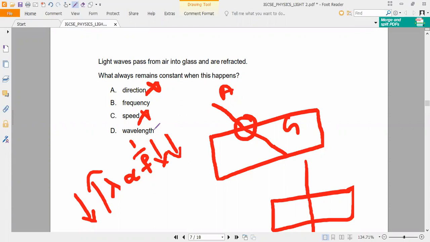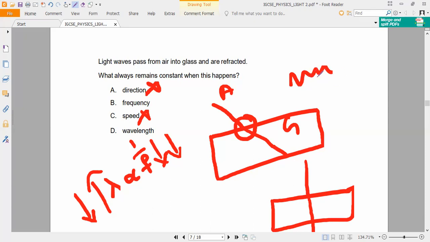Now they are saying that light passes from air into glass and is refracted, and what always remains constant when this is happening. Speed changes, so speed decreases. What will happen?